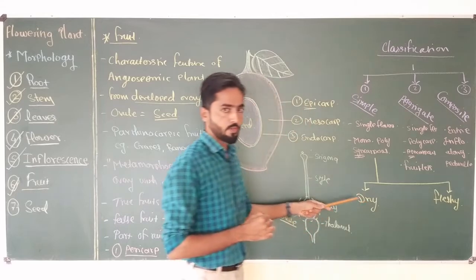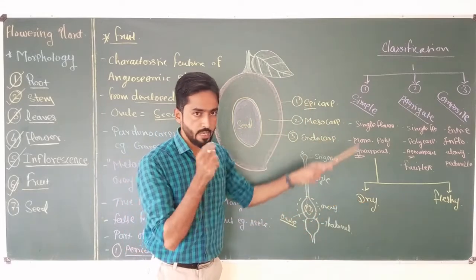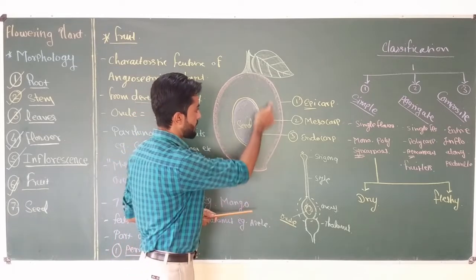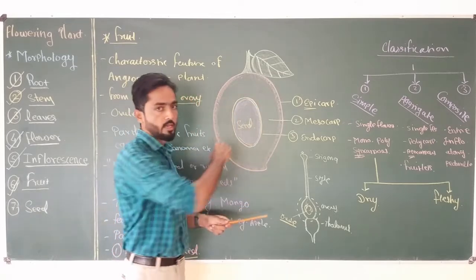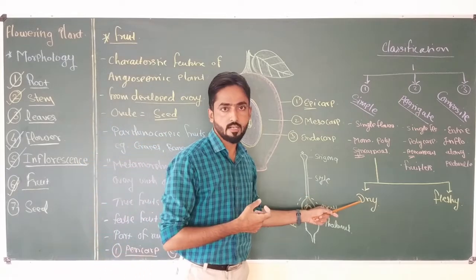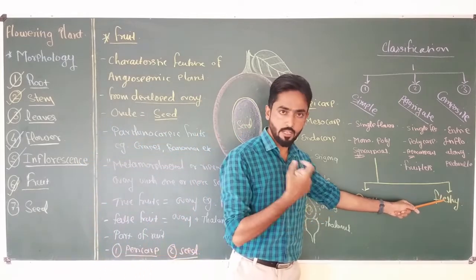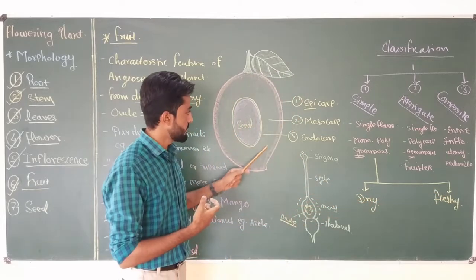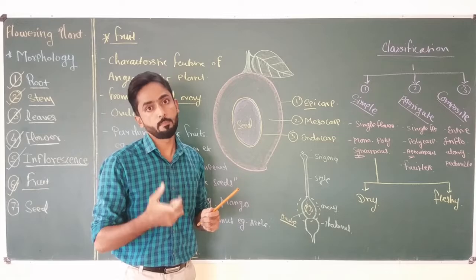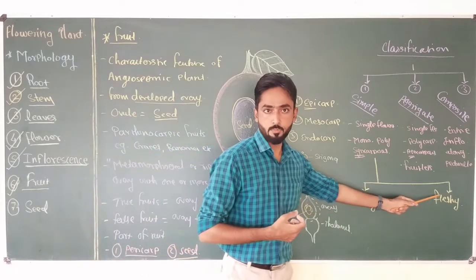So what is dry fruit? Dry fruit is the type of simple fruit in which, after maturation, the epicarp or the wall of the fruit becomes thin and dry. So they are called dry fruits. While in the case of fleshy fruit, after maturation, the wall of the fruit remains fleshy or juicy or pulpy. So they are called fleshy fruit.